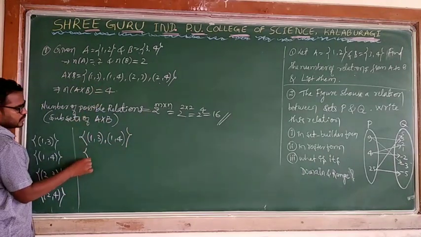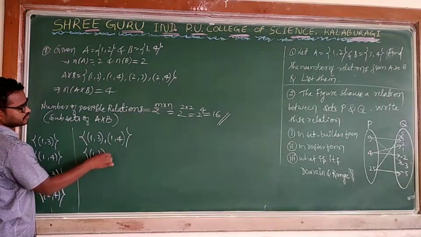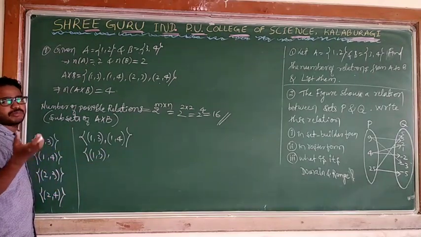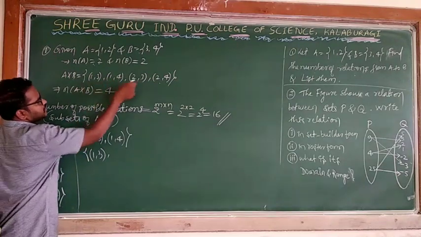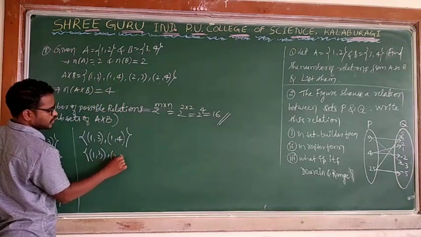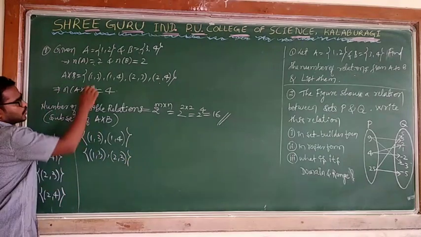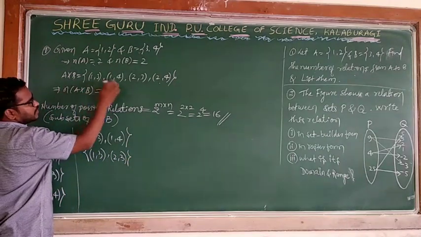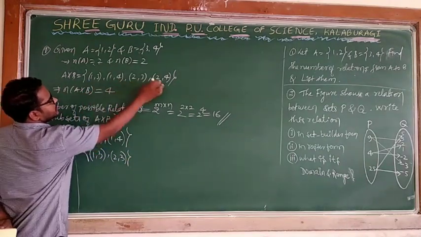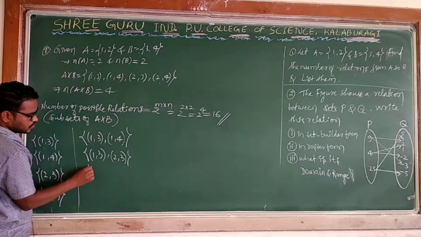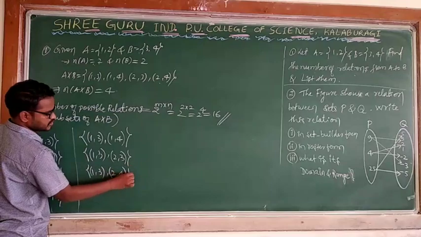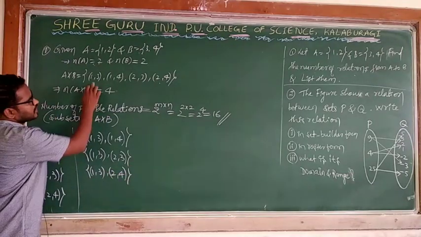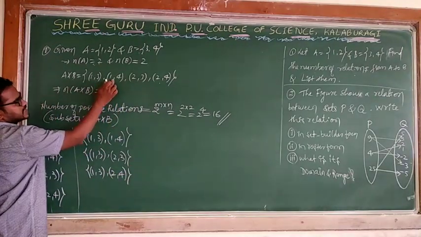And then (1,3) means you collect all possible different subsets. (1,3), (1,4) or (1,3), (2,3) or (1,3), (2,4). This is also a possible subset. Now, next I will go for this.